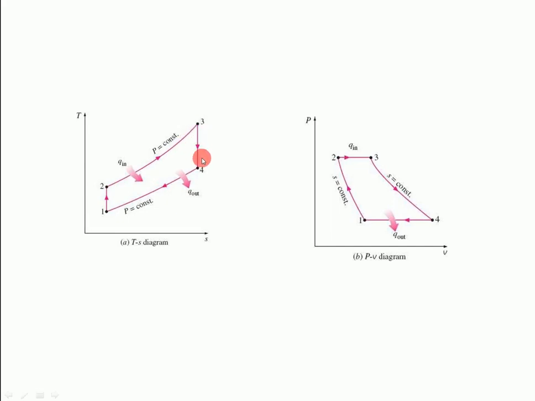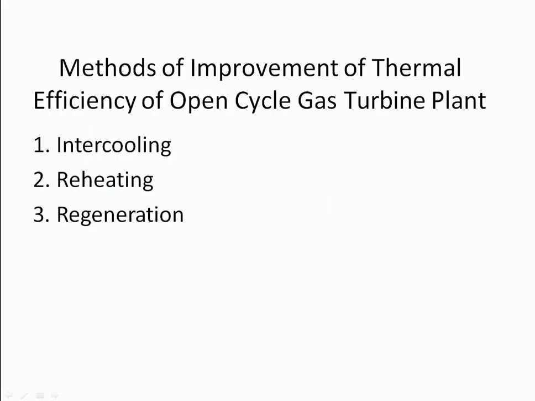Process 3 to 4 is isentropic expansion. Process 4 to 1 is constant pressure heat rejection. The TS diagram for an ideal Brayton cycle is here. We can see here. Now, for improving the efficiency of these cycles, we can have different methods.